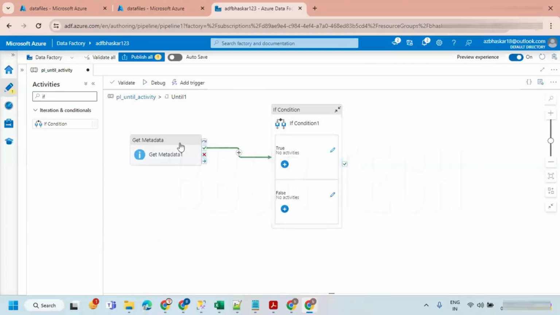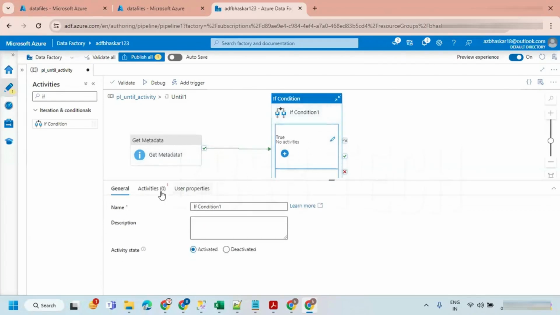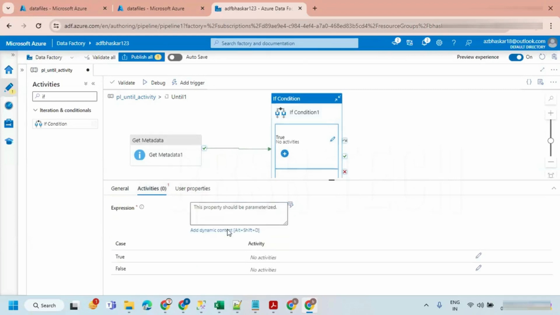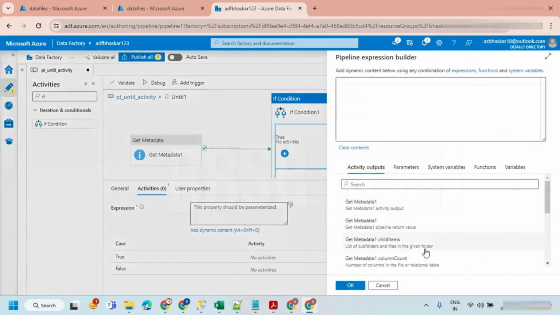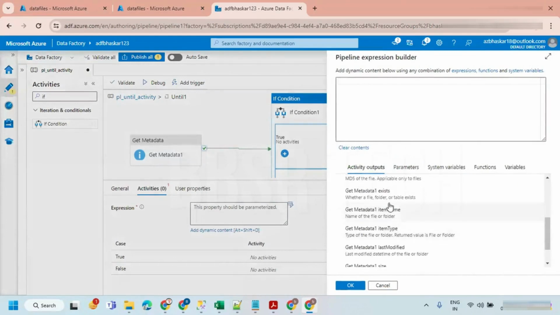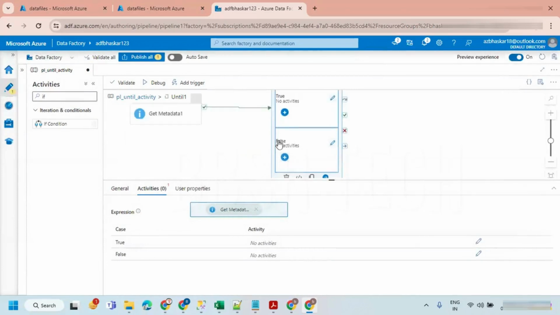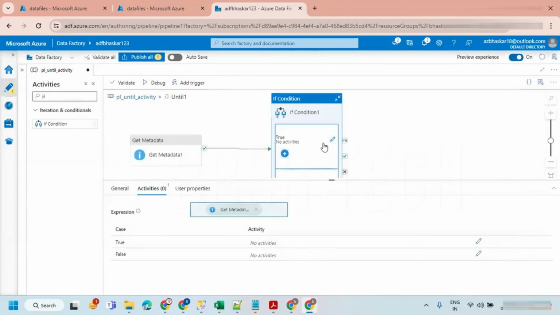The output of this is going to give what? True or false. If it is true, then the true block will be executed. Now in the expression, I'm just going to say the output of your Get Metadata activity, exists. Exists returns true or false. If it is true, the true block will be executed, and if it is false, the false block will be executed.